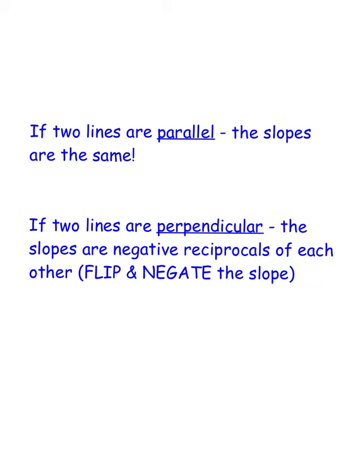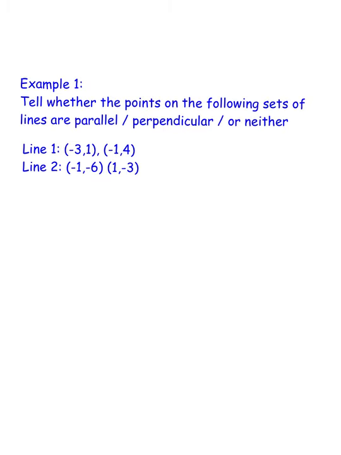So if two lines are parallel, the slopes are the same. If two lines are perpendicular, the slopes are negative reciprocals of each other, which means we're going to flip and negate the slope. So sometimes you might see two sets of points, and it will say, tell whether the points on the following sets of lines are parallel, perpendicular, or neither.